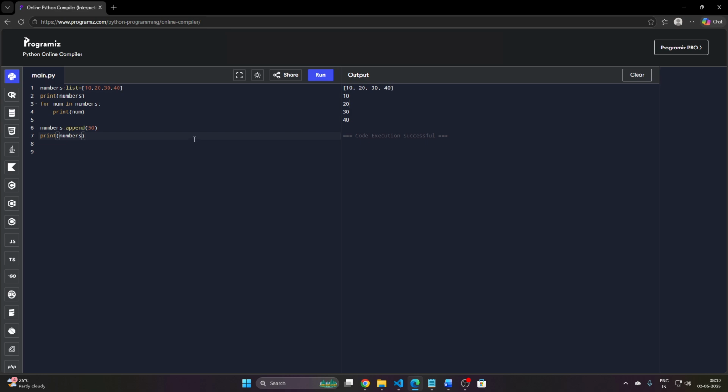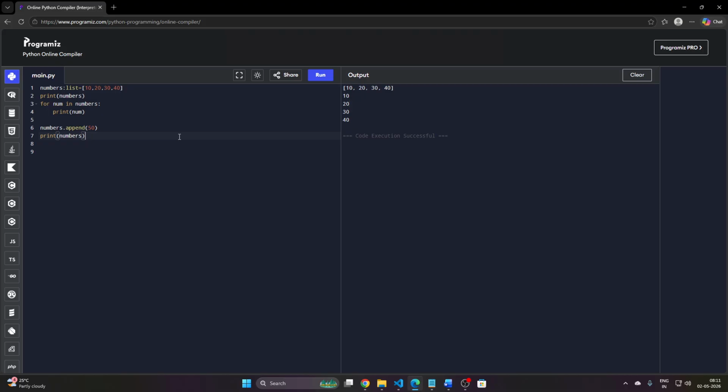Before I show the output, I want to say that append is a function which adds some data or elements at the last of the list, meaning at the end of the list.